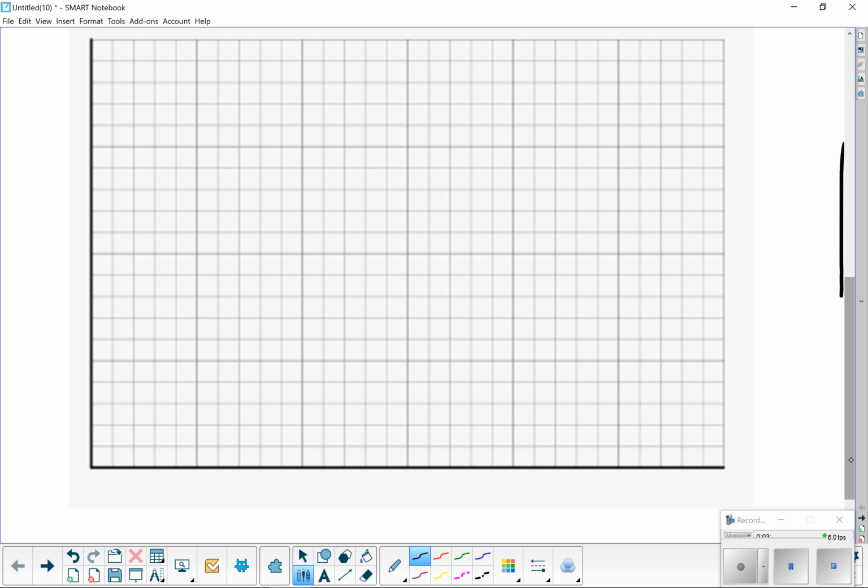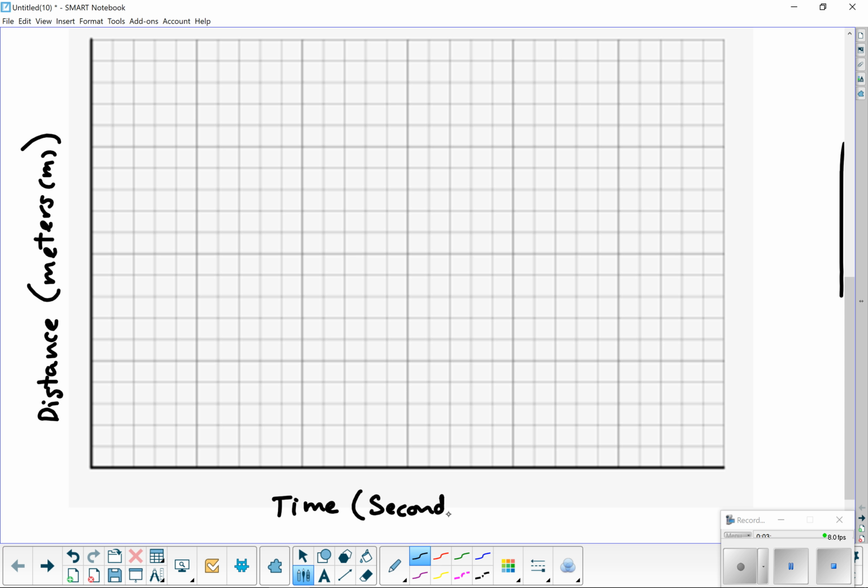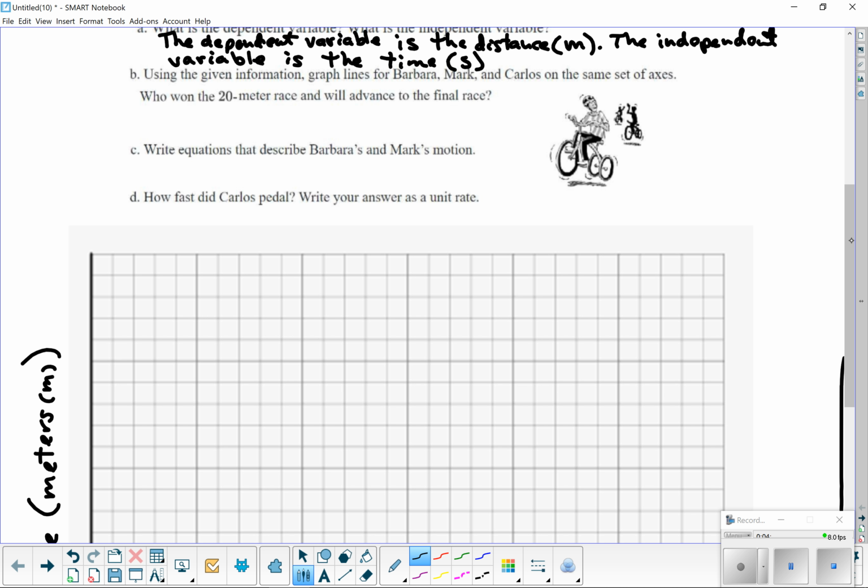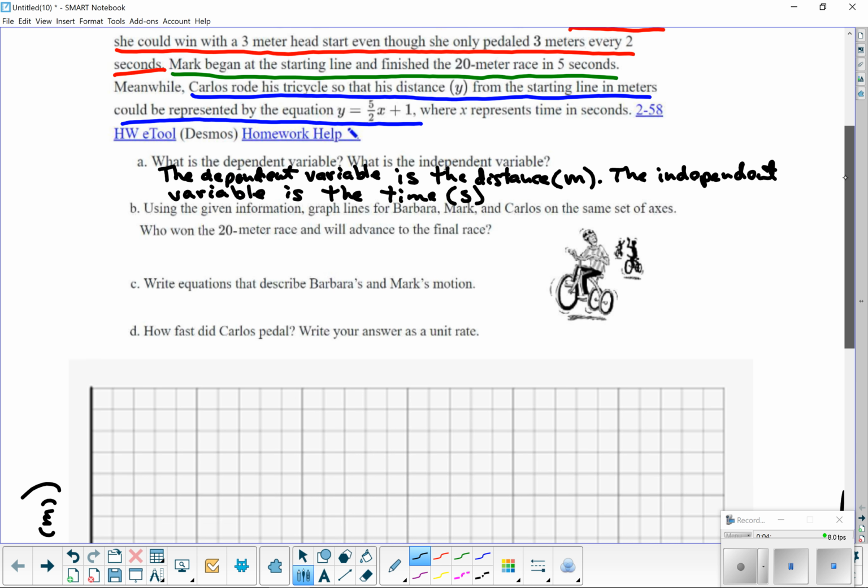Right, so on the side, let's go ahead and label our dependent variable. So this is your distance axis, or your y-axis. This is measured in meters. Usually we use the little m for that. This is your time, and we use seconds, and we use a little s for that. Okay, so let's go back and let's look.